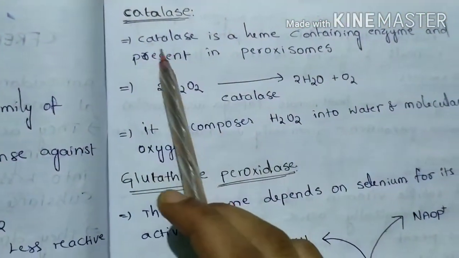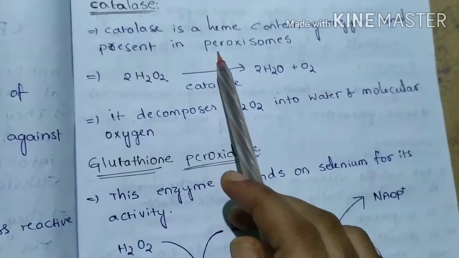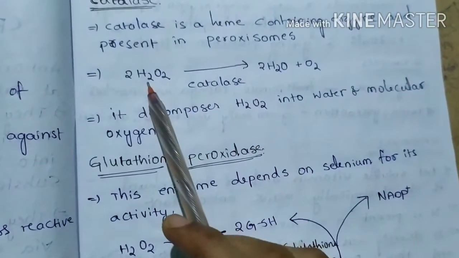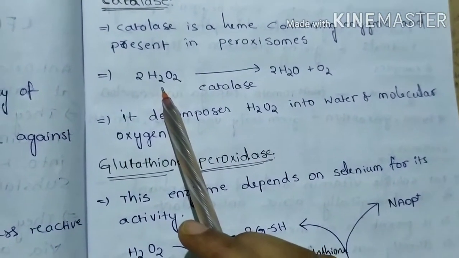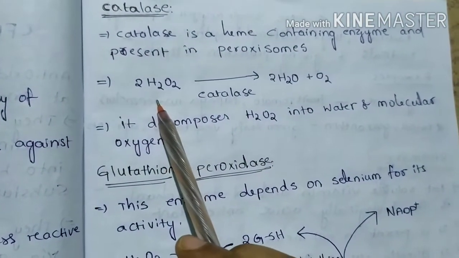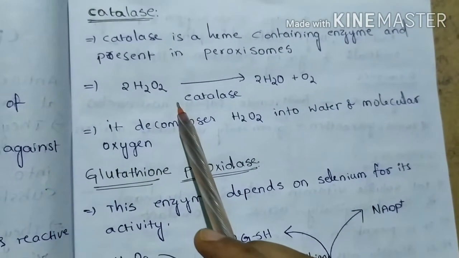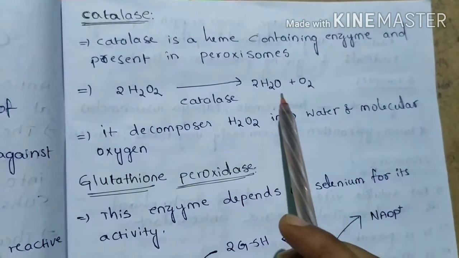Catalase. Catalase is a heme containing enzyme and is present in peroxisomes. It reacts with hydrogen peroxide, which is the end product of the superoxide dismutase reaction, and it is converted into water and oxygen.